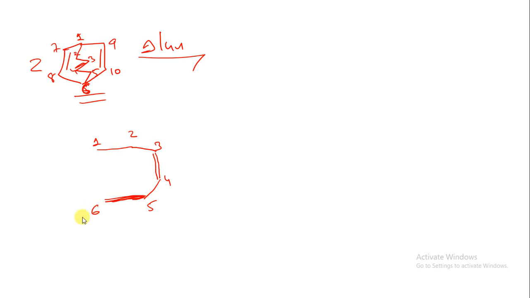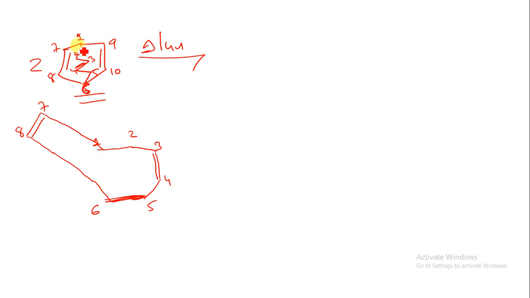You have to remember that carbon 1 is attached with 7 and 9, and carbon 6 is attached with 8 and 10. So I have to draw the structure like this: 1 is attached with 7, and 7 is attached with 8. Now 8 is attached with 6, so I draw 6 over here. In 7 and 8 we have a double bond. Look, 1 is attached with 7, 7 is attached with 8, and 8 is attached with 6.